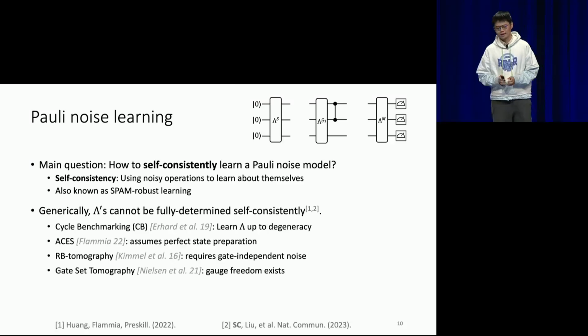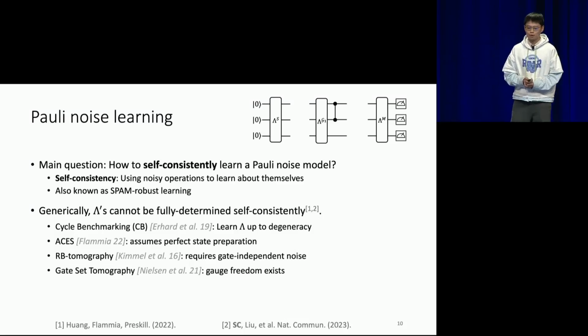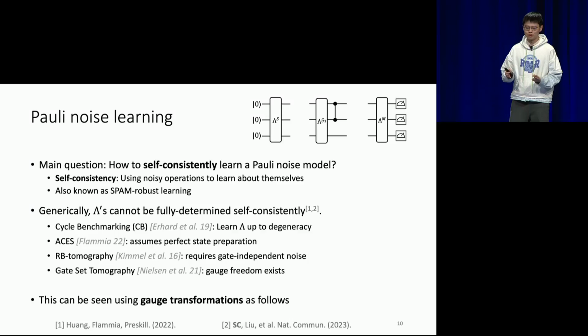Turns out this task cannot be fully solved in general. That is, all these Pauli channels cannot be fully determined self-consistently, as shown in these two earlier works. There are actually many attempts to solve this Pauli channel learning task. There are many protocols: cycle benchmarking, ACES, and randomized benchmarking type tomography. One thing I want to highlight is the principle of gate set tomography. It actually shows that in this kind of noise model, there always exists something called a gauge freedom. And I will actually give an example of gauge transformation to help you see why the Pauli noise model can not always be fully determined.